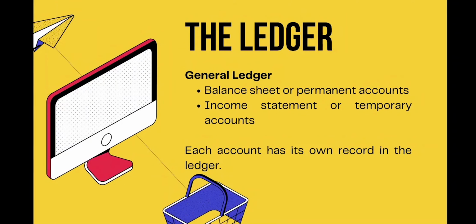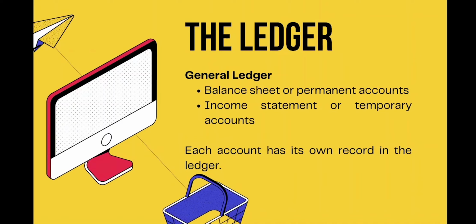Next, we will tackle the ledger. It is a grouping of an entity's accounts. It also serves as a reference book used to classify and summarize transactions, and the preparation of data for basic financial statements. This is part of step 3 of the accounting cycle. After journalizing the transactions, such accounts are posted to the ledger, which is classified into two.